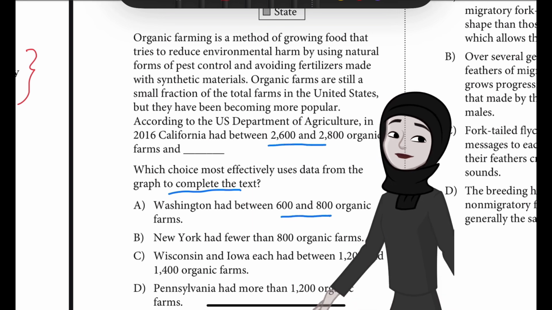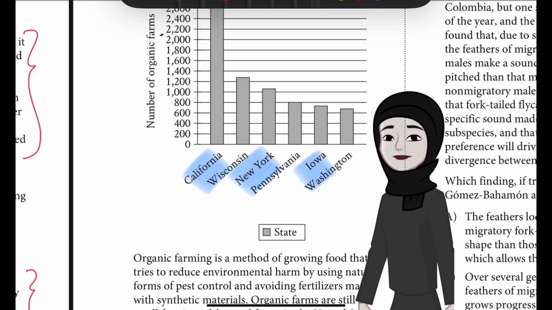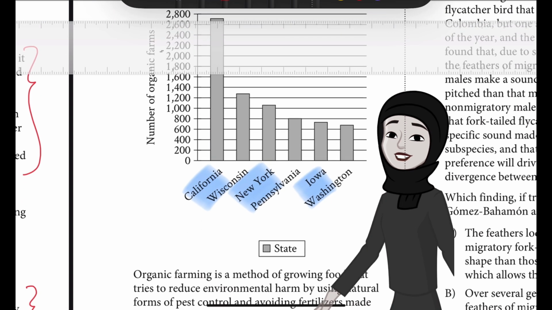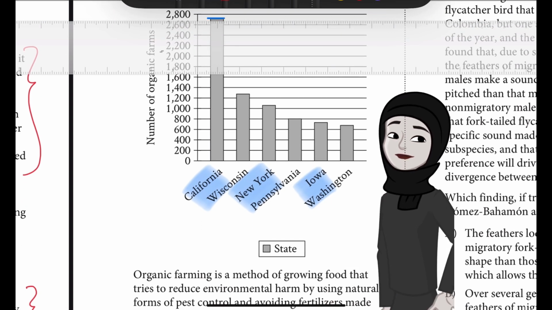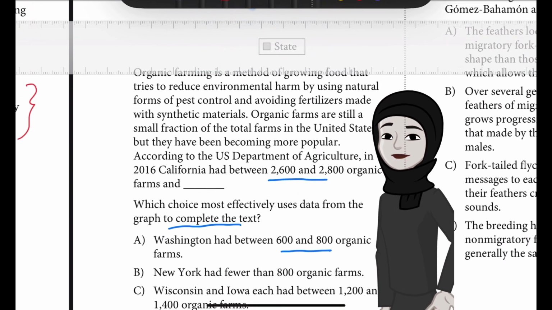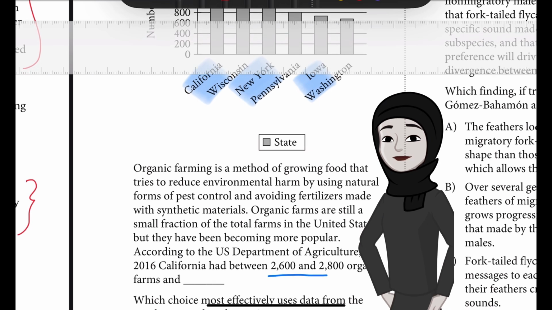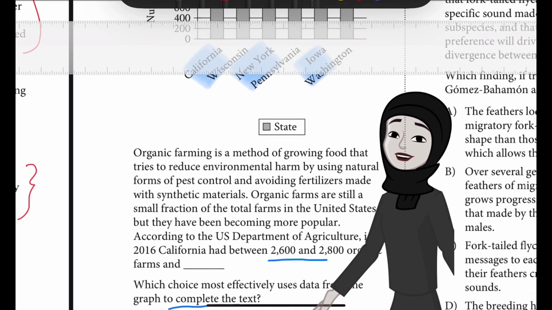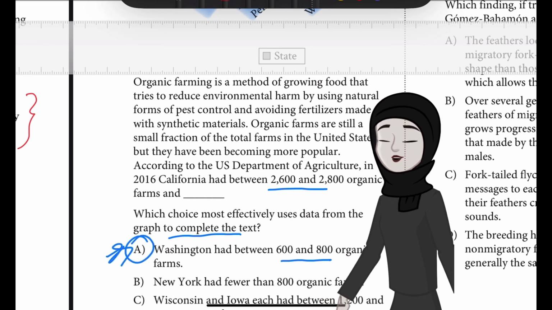So first of all, in the question itself, 2,600 to 2,800 for California has been mentioned. And if you look carefully, you will see that that is correct, 2,600 to 2,800. And in answer choice A, it's talking about Washington. And if we go to Washington and read, that is also correct, between 600 to 800. So in fact, A itself is the answer. So why are the others not correct?